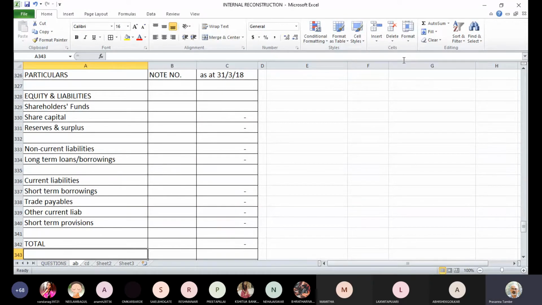This is your liability side, and only the relevant notes we will work on. We may not have to prepare all the notes. So write down the liability side, then the asset side, and then we will try the balance sheet.